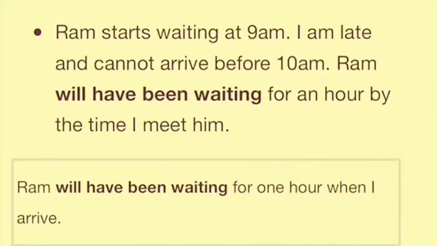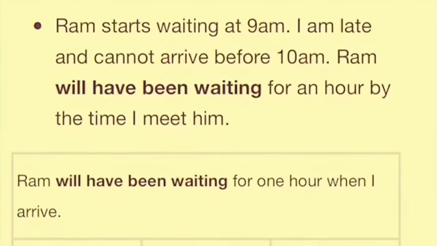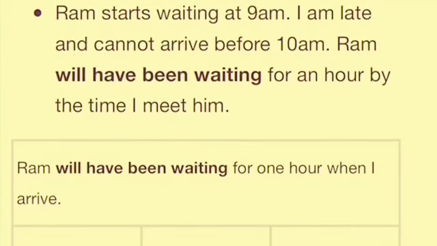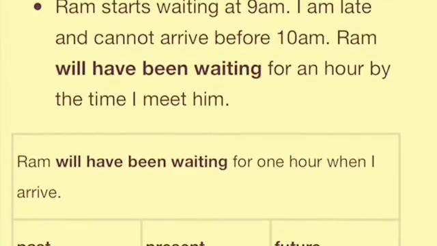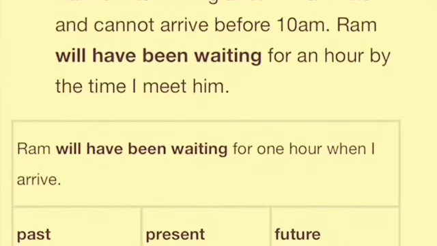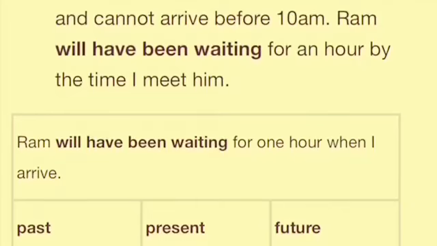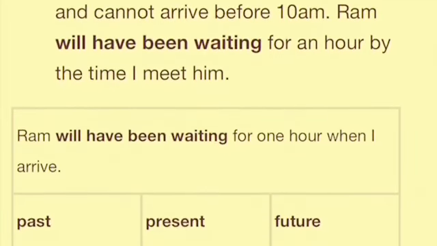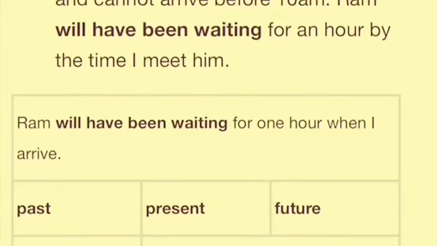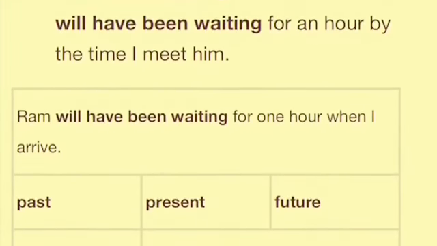Now students, let us talk about the usage of the future perfect continuous tense. Now students, keep one thing in your mind, that the future perfect continuous tense is almost a kind of the future perfect tense, but it expresses longer actions or states extending up to some specific event or time in the future.